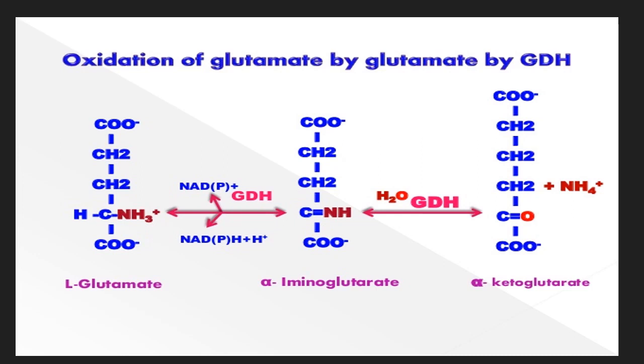This is the reaction. So in this reaction, L-glutamate is converted into alpha aminoglutarate in the presence of glutamate dehydrogenase enzyme. And in the next reaction, alpha aminoglutarate is converted into alpha ketoglutarate in the presence of the same enzyme, that is glutamate dehydrogenase enzyme. Water molecules are also involved in conversion of alpha aminoglutarate into alpha ketoglutarate. And finally, in this reaction, amino group from L-glutamate is eliminated in form of ammonia.